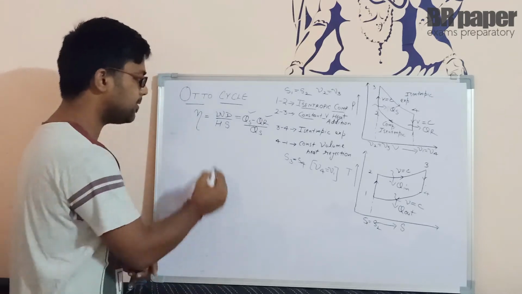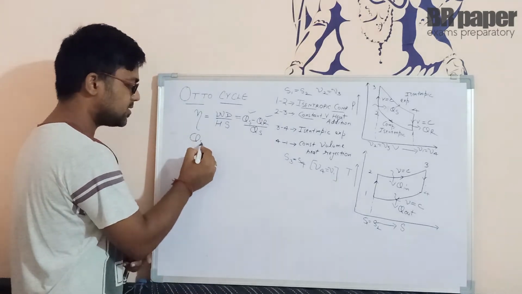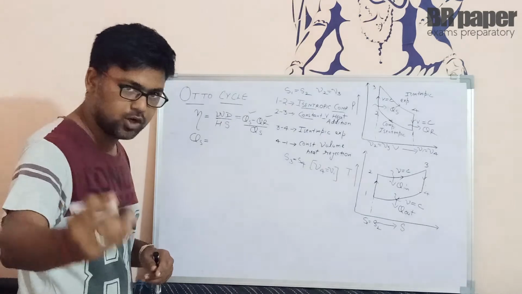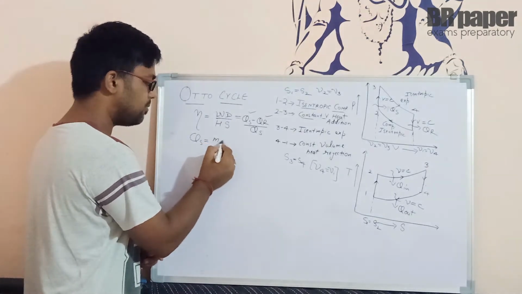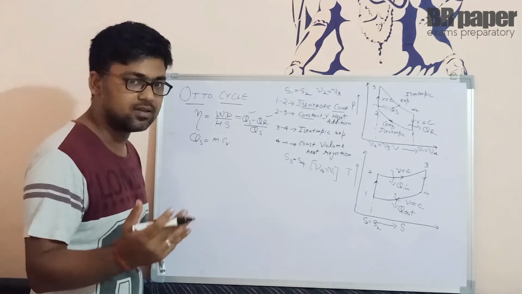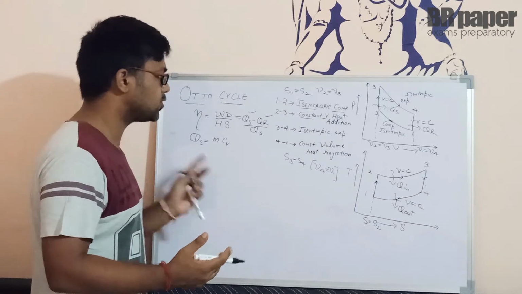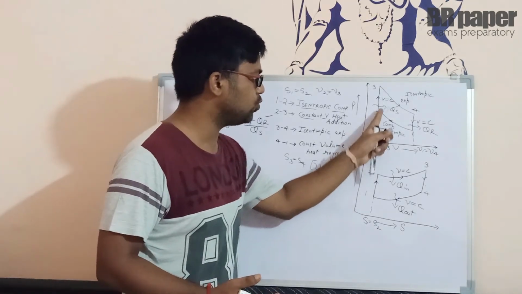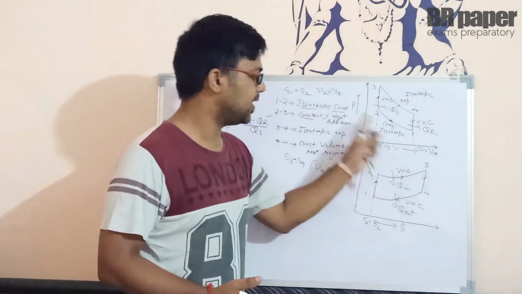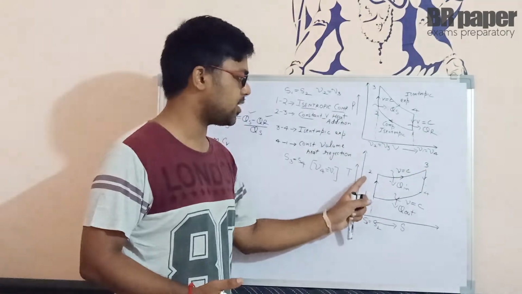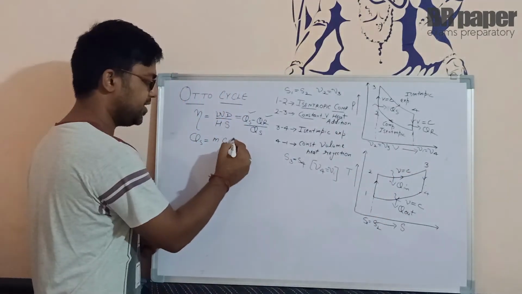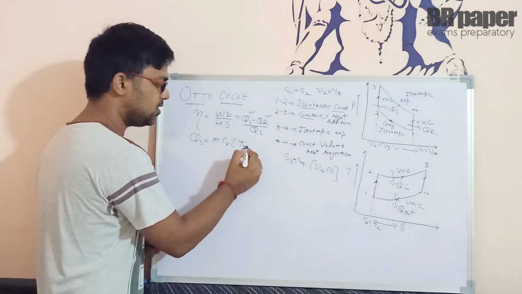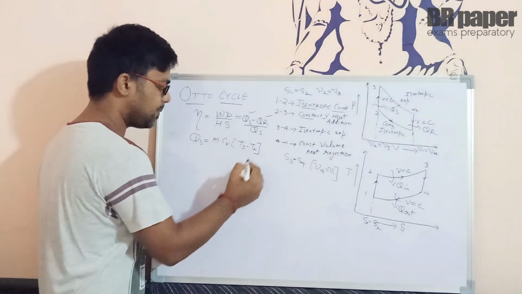So here we can say that QS basically represents the heat addition at constant volume, for which it is going to be mCV dT. Clear? Change in temperature. So from Q to S, that is from 2 to 3, it is basically higher temperature minus lower temperature, T3 minus T2. So dT is going to be the change in temperature, T3 minus T2, heat supply.